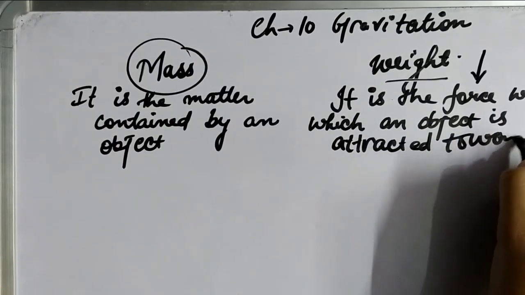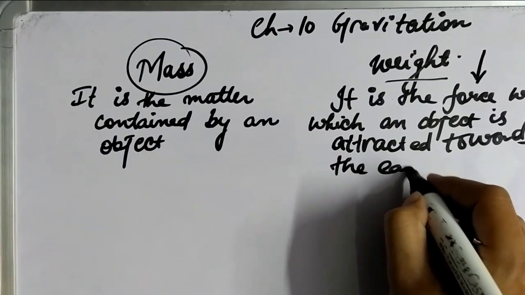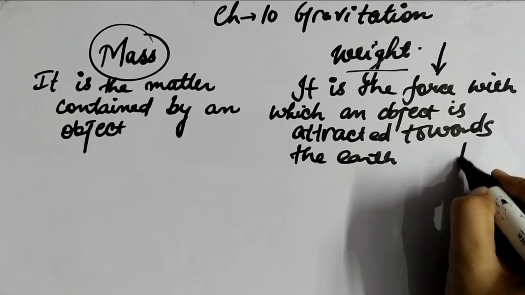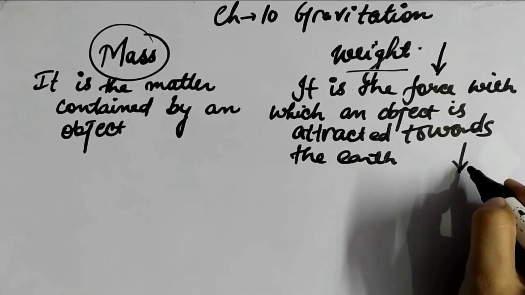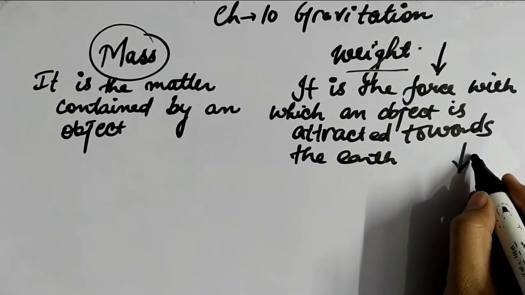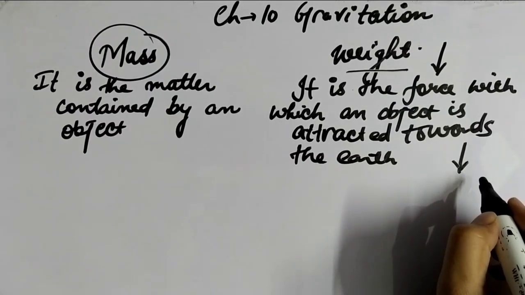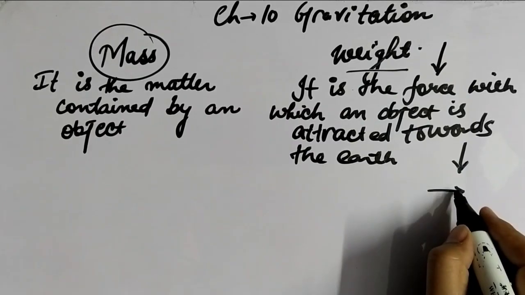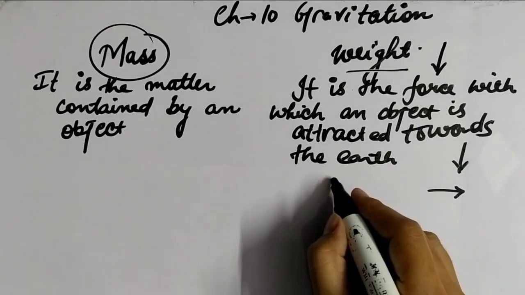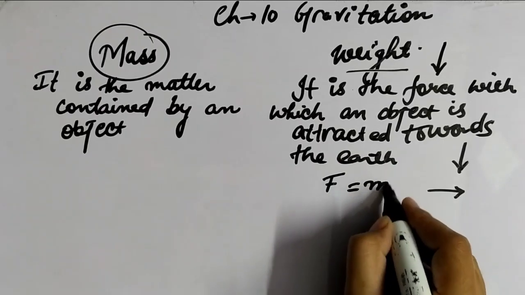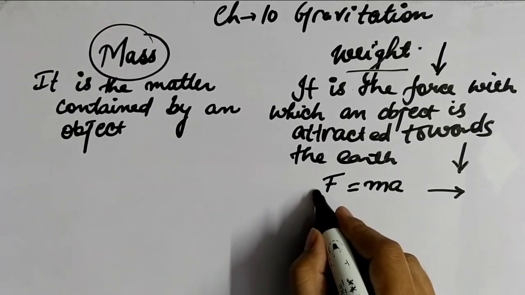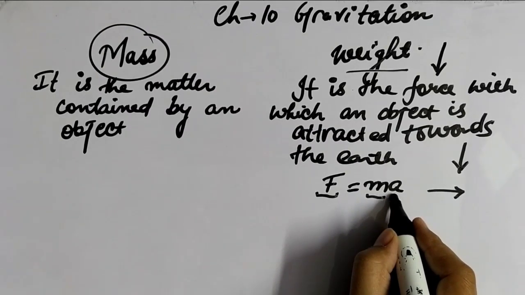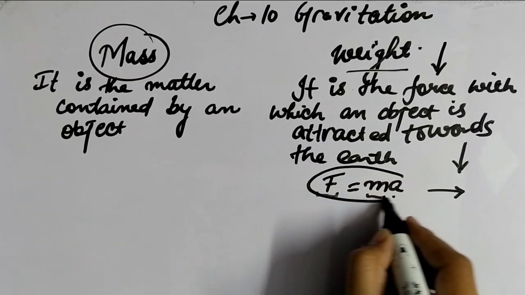towards the earth. As we know, the freely falling motion of an object is uniformly accelerated motion. If the motion is accelerated, there is some force, and that force is gravitational force. For accelerated motion we know the formula F = ma: whenever we apply some force on an object of mass m, an acceleration is produced, according to Newton's second law.